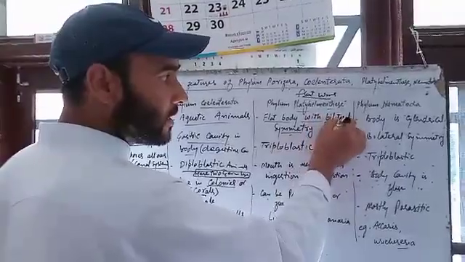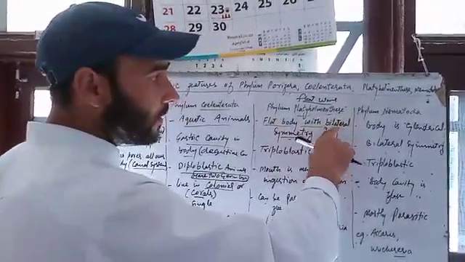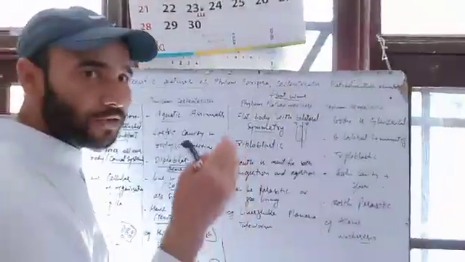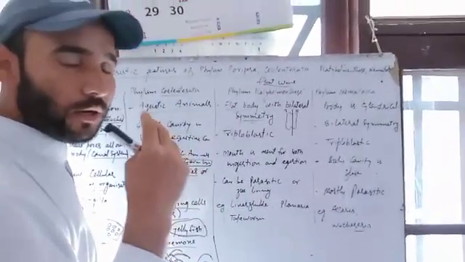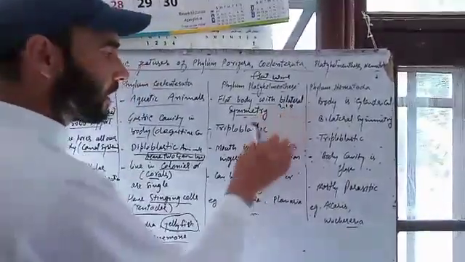That means A is equal to B only in one plane. This type of symmetry is known as bilateral symmetry.